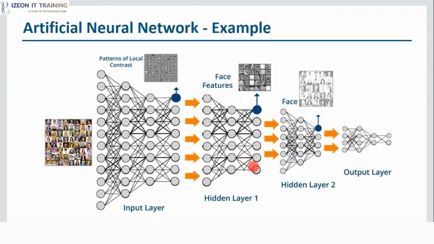We'll recognize eyes, nose, ears, things like that. And then that will be again fed as input to the next hidden layer. And in this hidden layer, we'll assemble those features and we'll try to make a face. And then we'll get the output, that is the face will be recognized properly. So if you notice here, with every layer, we are trying to get a more abstract or generalized version of the input. So this is how basically an artificial neural network works.